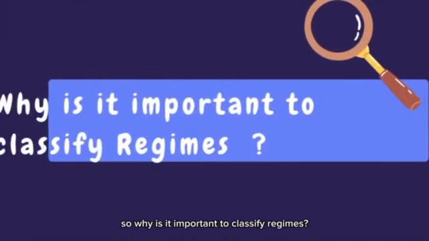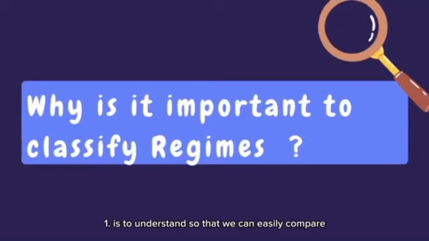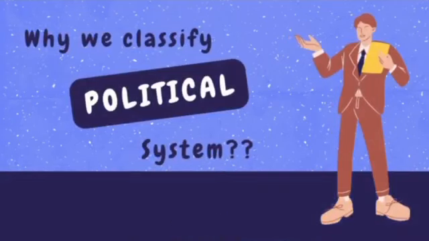So why is it important to classify regimes? There are two reasons. One is to understand, so that we can easily compare. Example, how does democracy work in the US versus in India, or why authoritarian regimes are more stable, like in China. Secondly is to evaluate, so that we can judge what's more effective. Like, should countries shift from dictatorship to democracy?